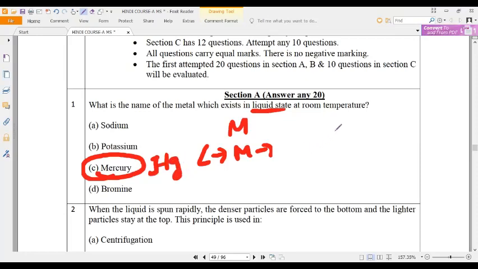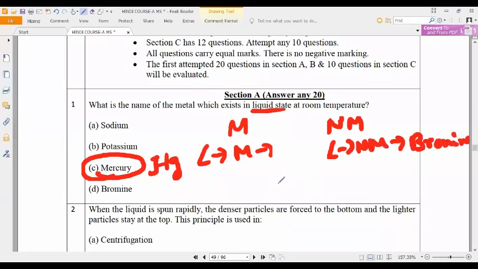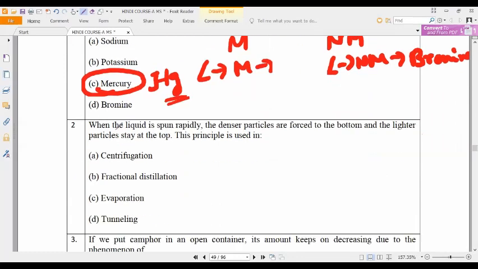Next, if it comes to non-metals, the liquid non-metal is called bromine. Kindly remember that. Bromine is the liquid non-metal and mercury is the liquid metal. So what is the correct answer? Mercury is the correct answer.